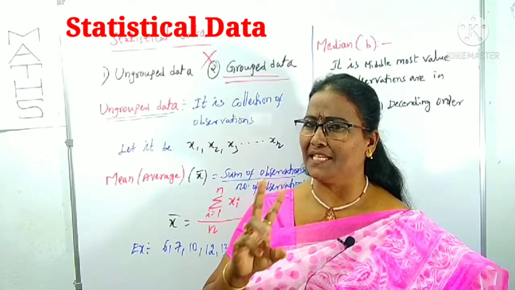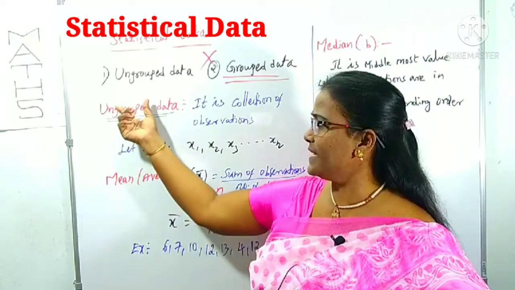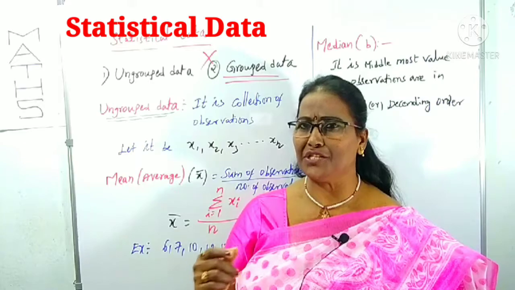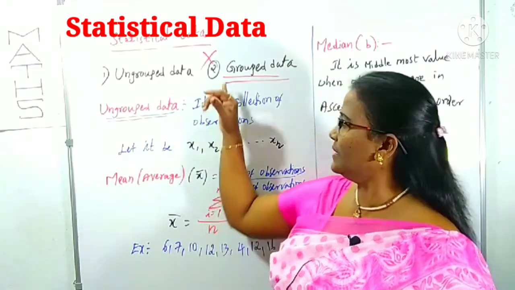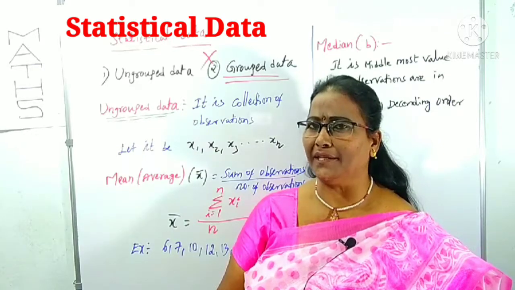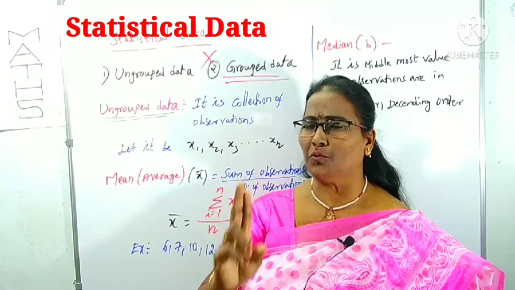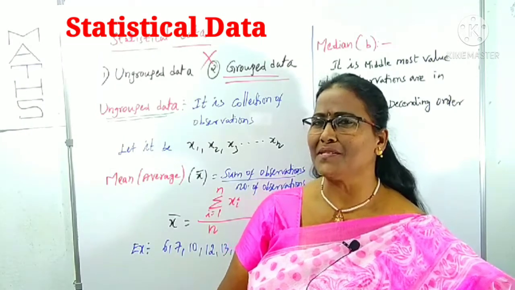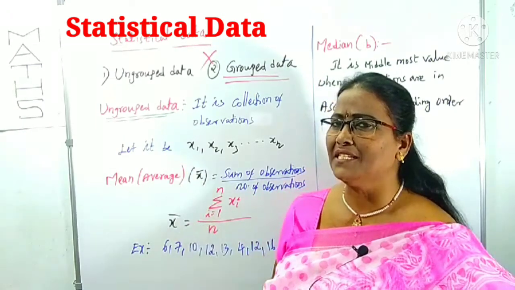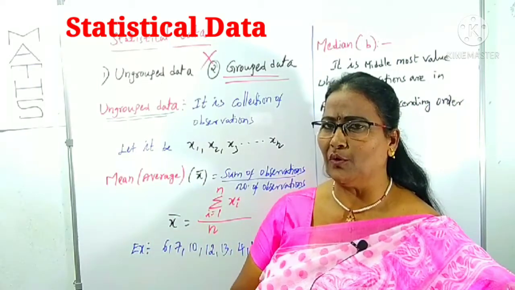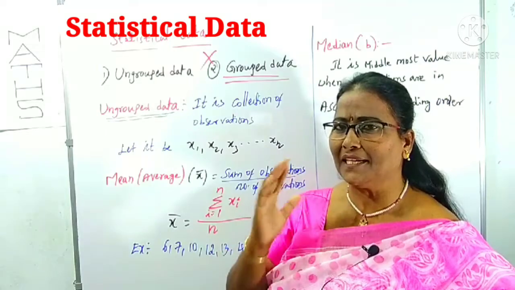Statistical data is of two types: ungrouped data and grouped data. According to the 2021 TS intermediate syllabus, grouped data is deleted. Only ungrouped data is there. From this, only two marks will come, meaning one question will come as 2 marks. Simple way, easy way. I am briefly revising what you know. That is also important from your lower classes. You have to recollect it.